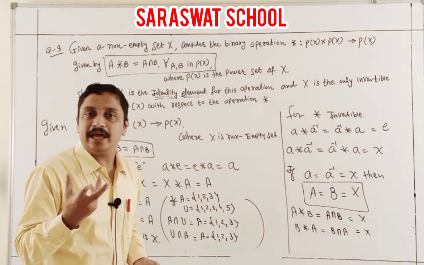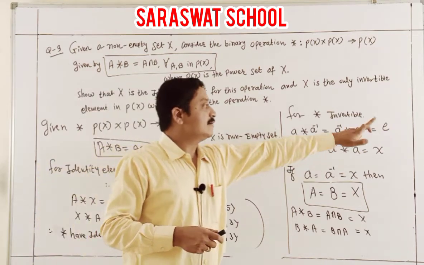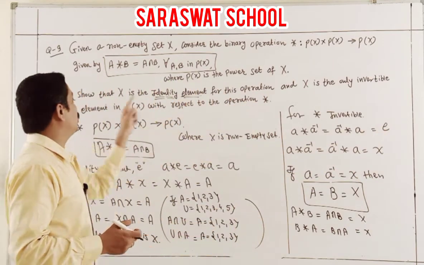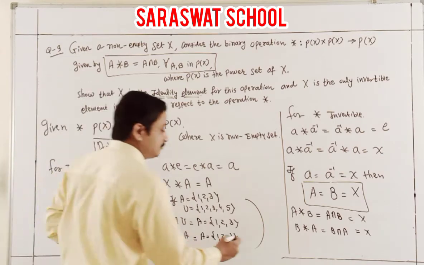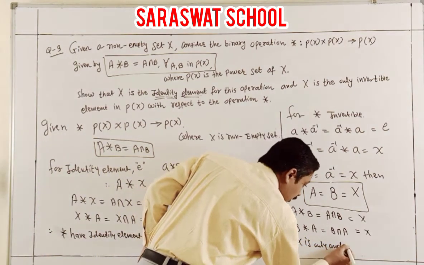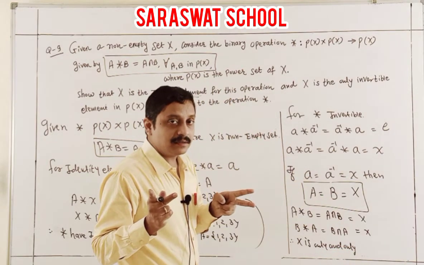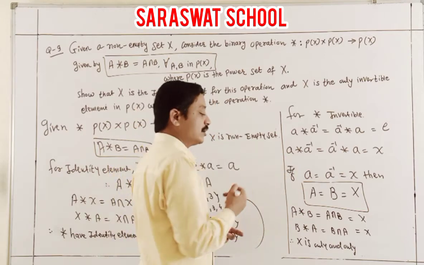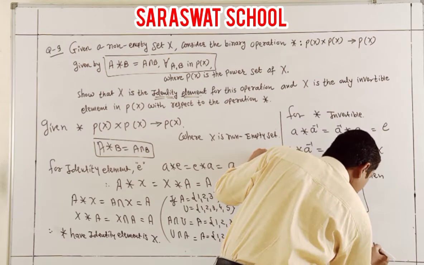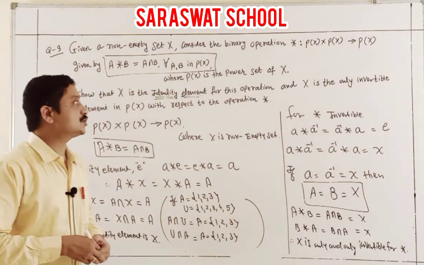So lastly I am proving X is only and only one invertible. Why using only and only? Because they are equal. I checked that, so it is the only and only invertible for the given binary. And here, students, this question is over.